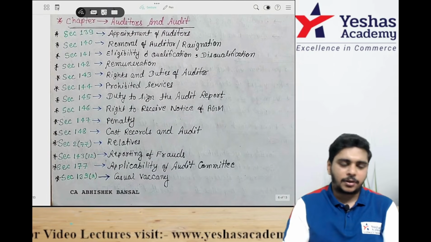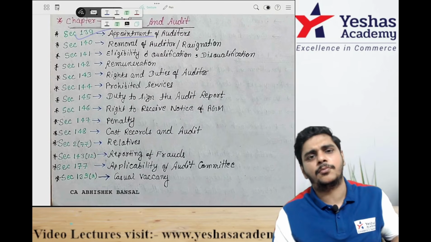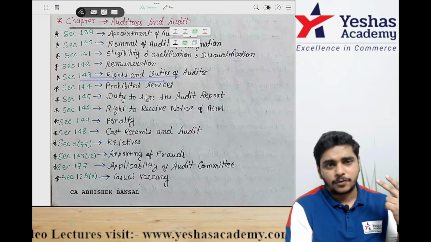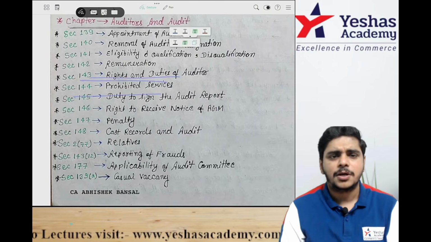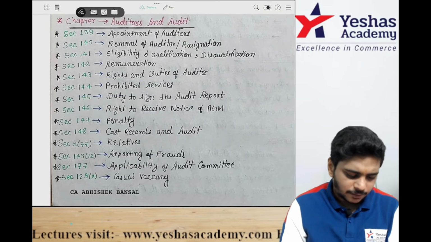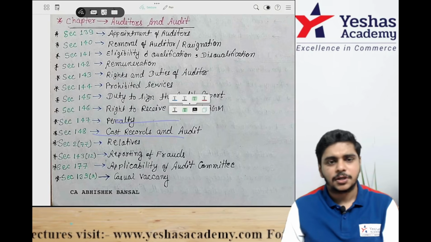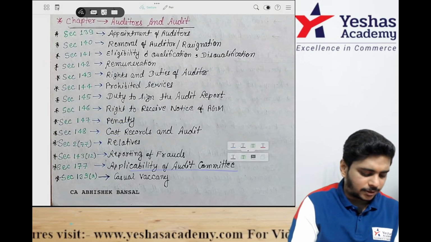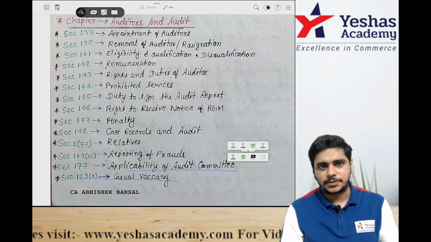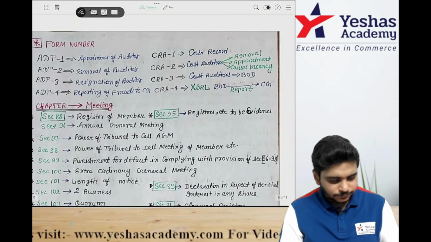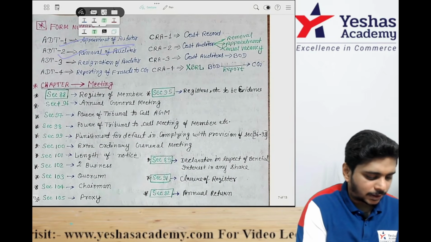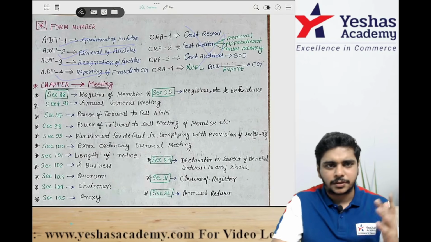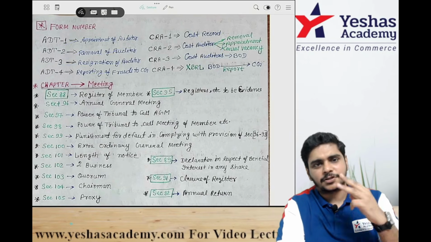Then audit and auditor. Section 139 talks about appointment, 140 removal, 141 qualification, disqualification, 142 remuneration, 143 rights and duties, 144 prohibited services, 145 signing of audit report, 146 right to receive notice and attend general meeting, 147 penalty, 148 cost records and audit, 177 applicability of audit committee, 139 casual vacancy. 4 forms: ADT 1 appointment, ADT 2 removal, ADT 3 resignation, ADT 4 fraud. CRA you can skip because now they have deleted it from the syllabus, not to be studied.